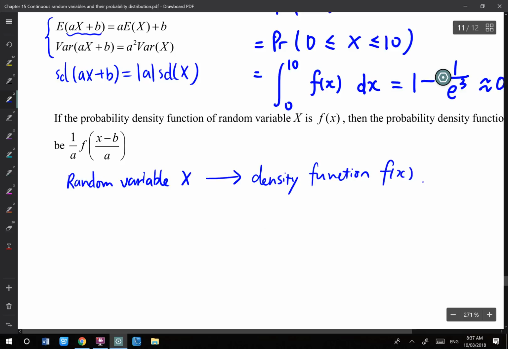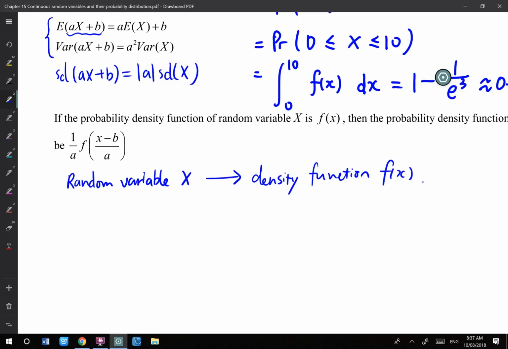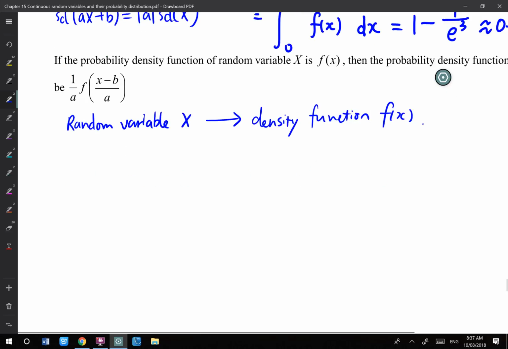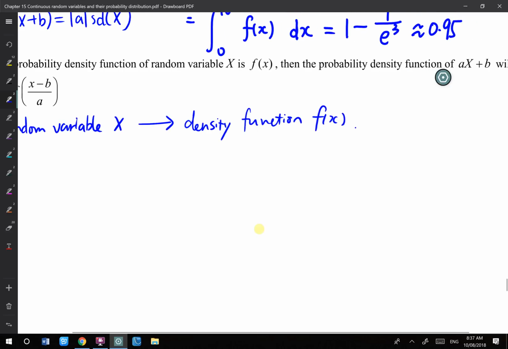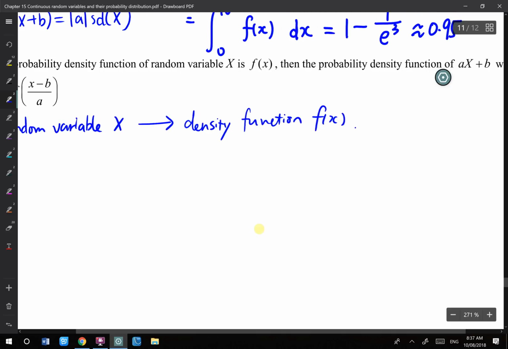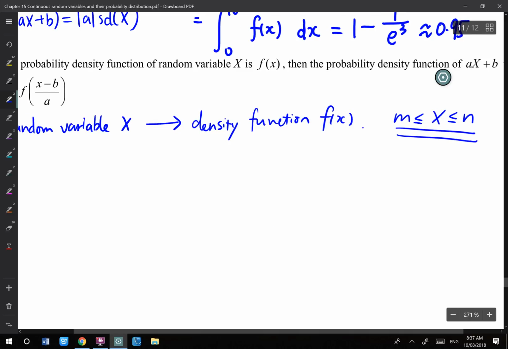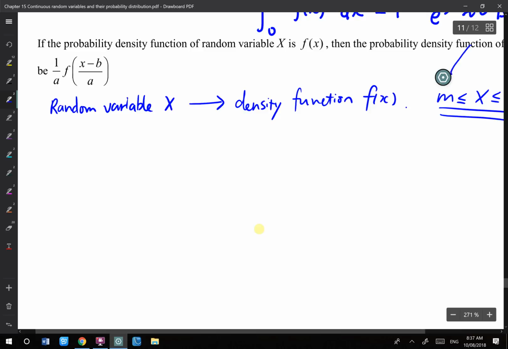For this random variable X, it follows the density function fx, and I can find the mean, expected value, and so on by using fx. Let's say the given domain is m to n. It can also be positive infinity to negative infinity, it can be anything.